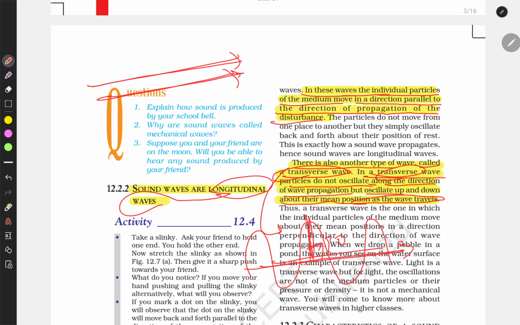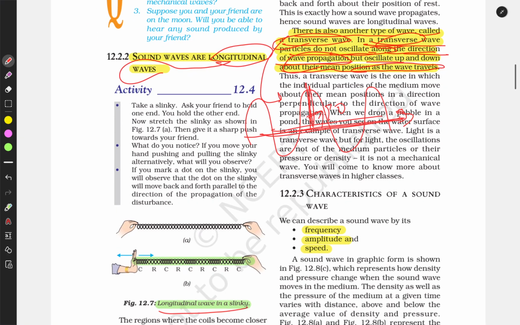It is not in the direction of the propagation. Transverse wave particles do not oscillate along the direction of the propagation. Electromagnetic waves, which we will study in 10th class, are transverse waves.